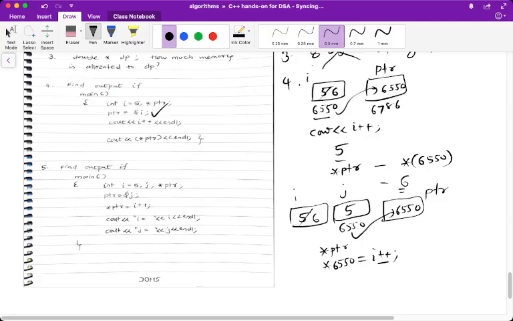Then when you display, I got incremented to 6 and J was initialized to 5 using its address. I never initialized J anywhere in the program, but I did it through this value at PTR. So I hope the concept of pointers is clear, it is a basic.